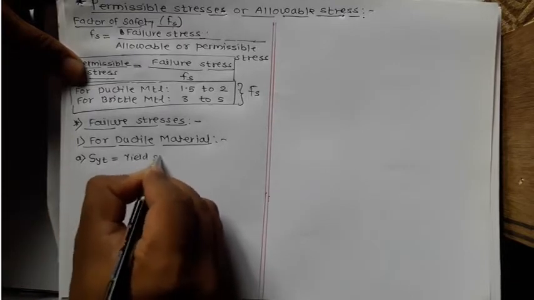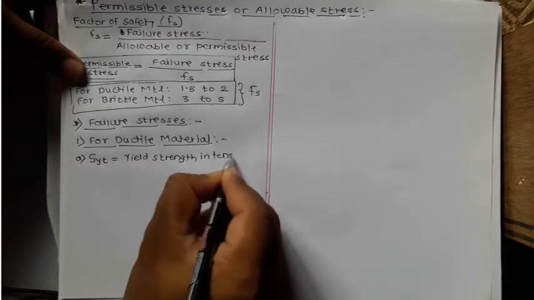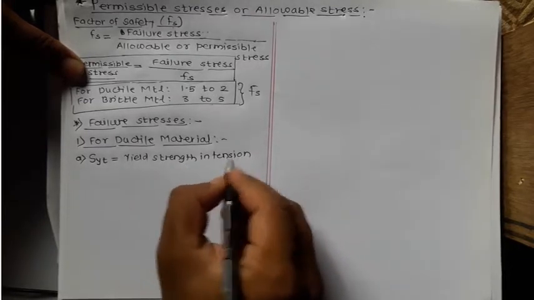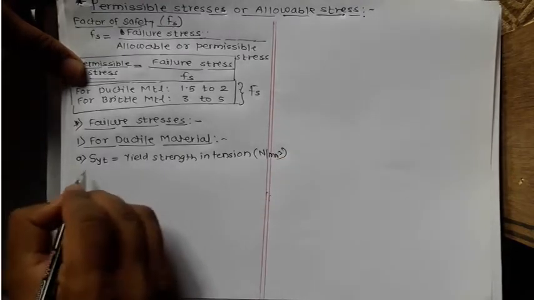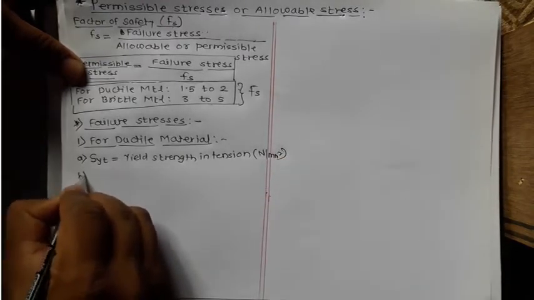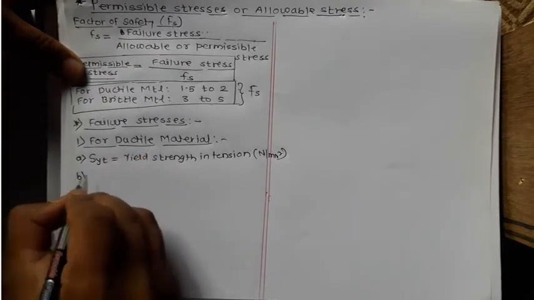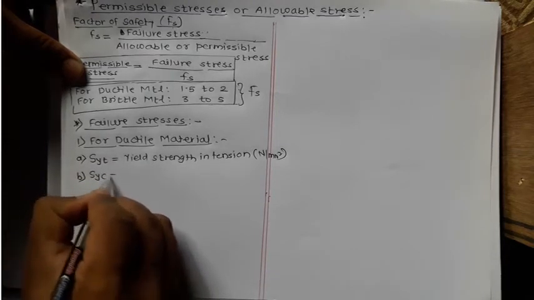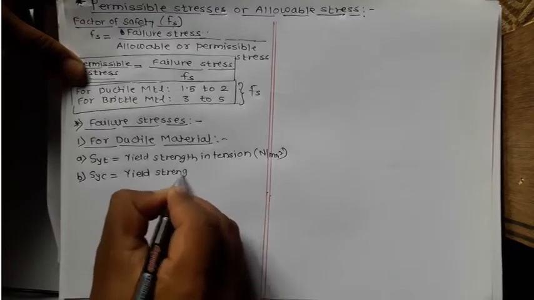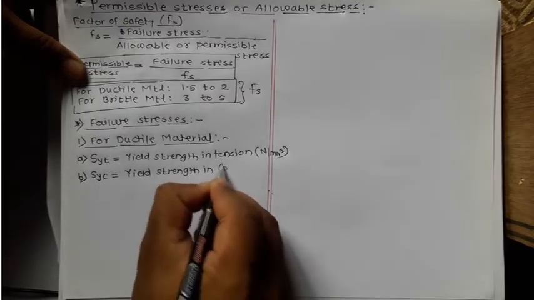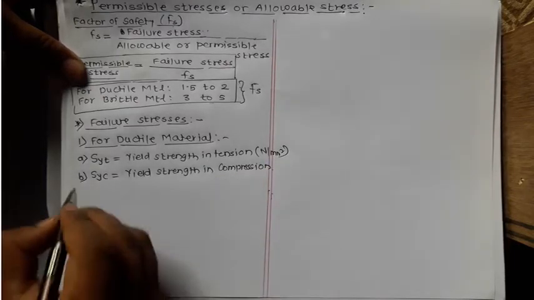yield strength in tension. This is the strength required in tension. Its unit is Newton per mm square. Okay, so similarly, if the component made up of ductile material is subjected to compressive stress, then we must consider failure stress as SYC. SYC is nothing but yield strength in compression. Again, its unit is Newton per mm square.